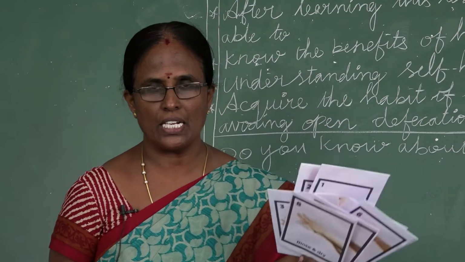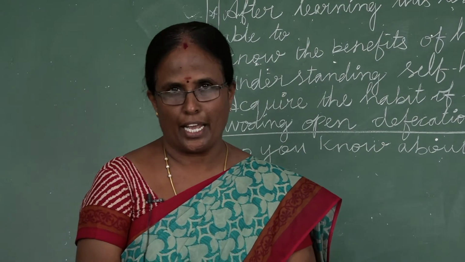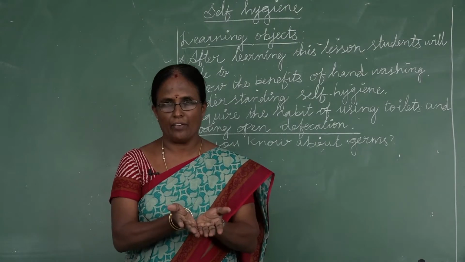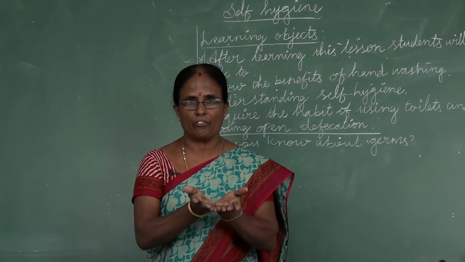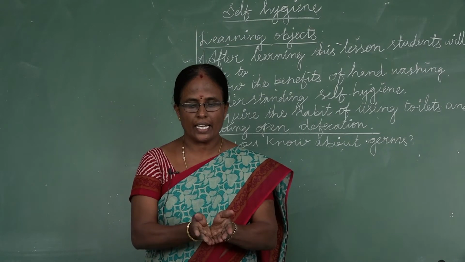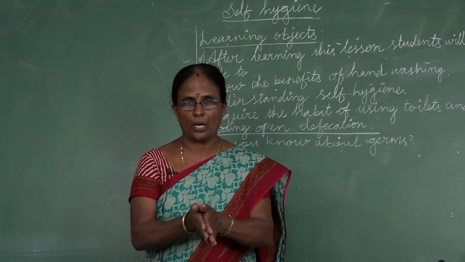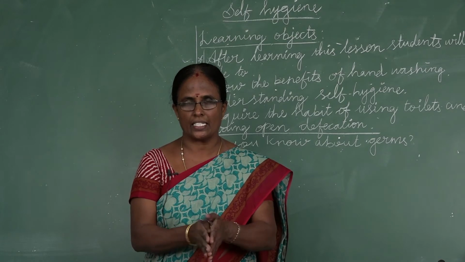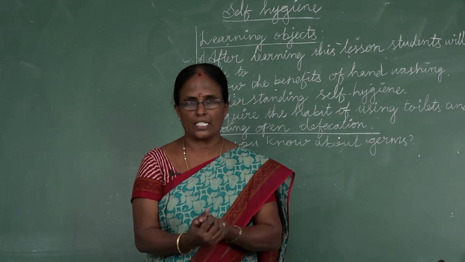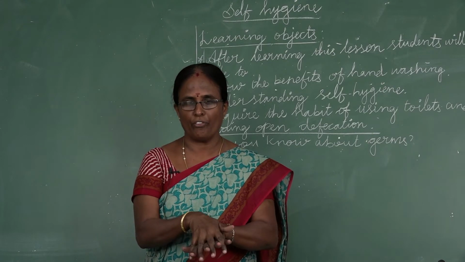Okay students, shall we see the hand washing through a demo? First step, wet your hands. Second step, apply enough soap. Third step, rub the palms. Fourth step, rub the back of each hand, and rub both hands holding all fingers.